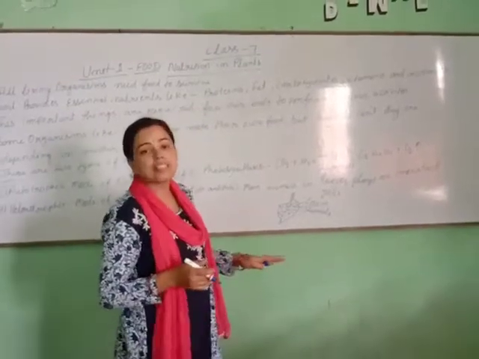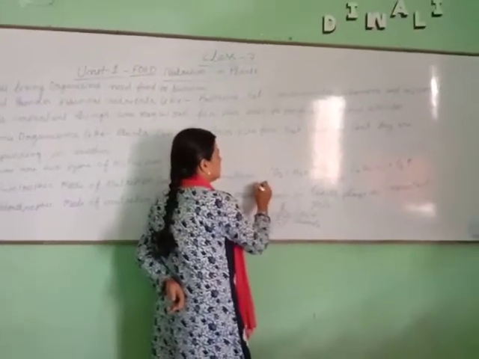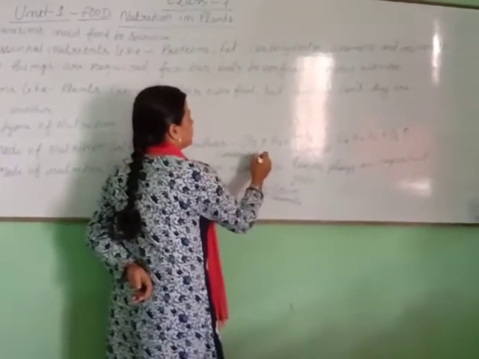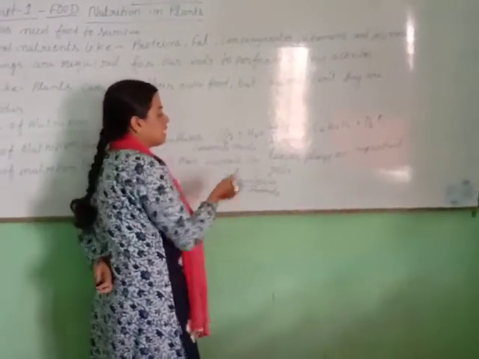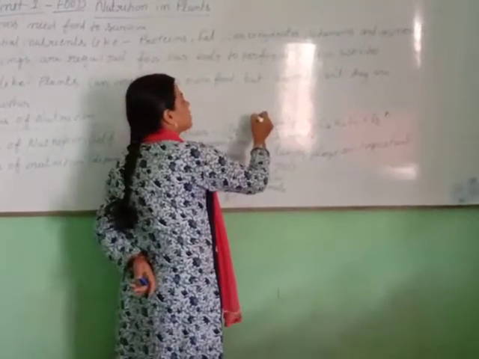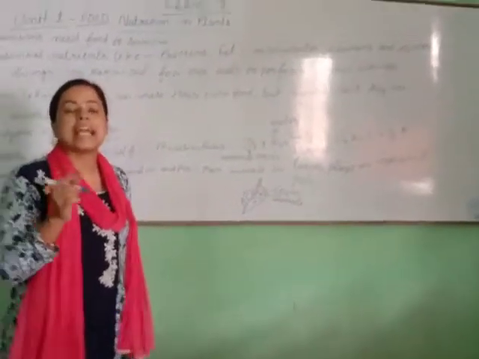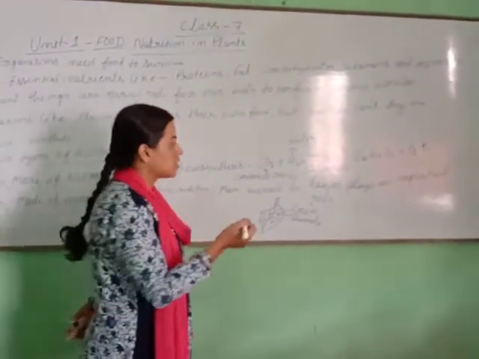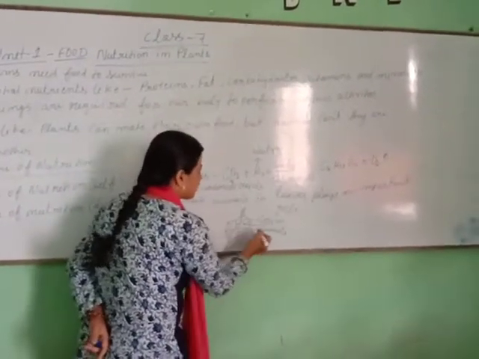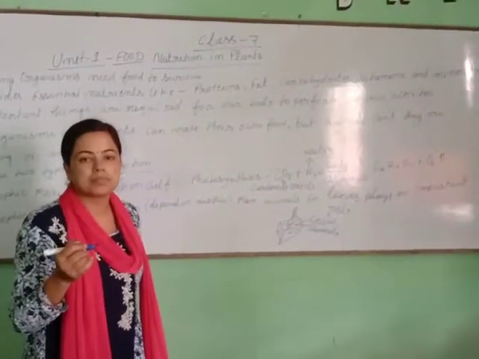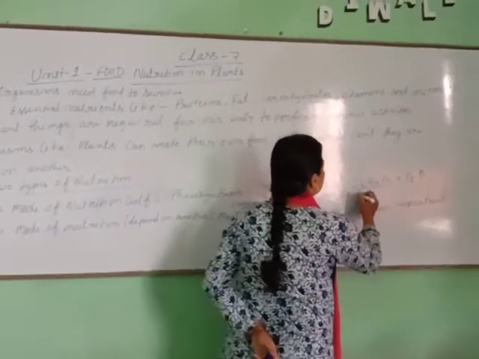Let's see the equation of photosynthesis. First, CO2. CO2 means carbon dioxide. It combines with H2O. H2O means water. When carbon dioxide and water combine with each other in the presence of sunlight and chlorophyll, chlorophyll, which is found in the leaves, makes glucose.